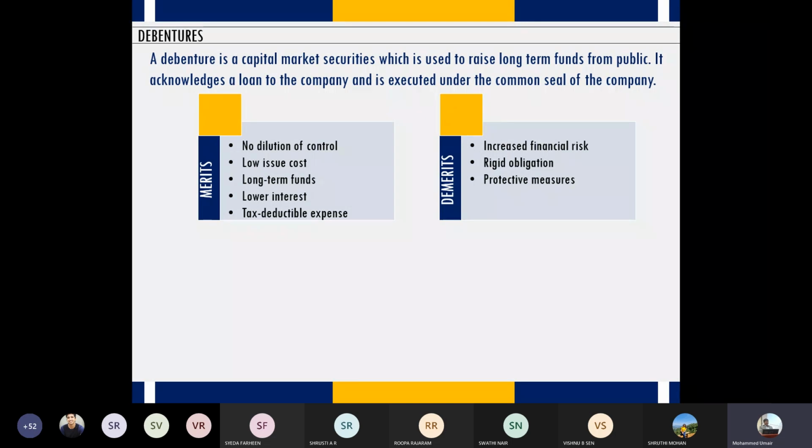So in order to do so, what will happen is a company every year from its profit and loss account will transfer or keep certain reserve only for the purpose of repaying the debenture amount borrowed from the investors, right? So this is kind of reserve, right? So from your profit, you have to keep certain amount aside and use that amount kept aside to repay the